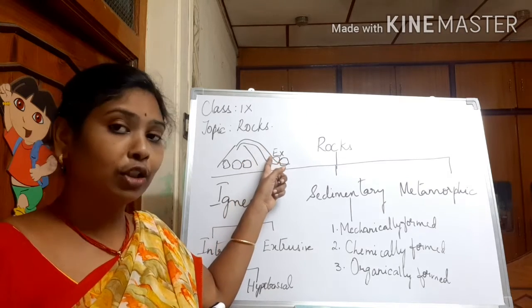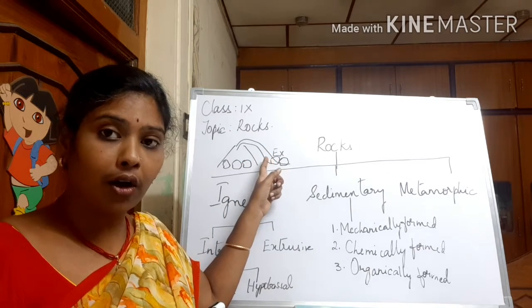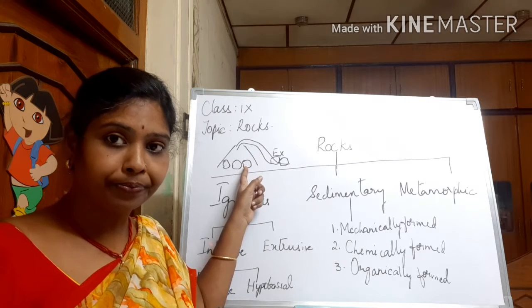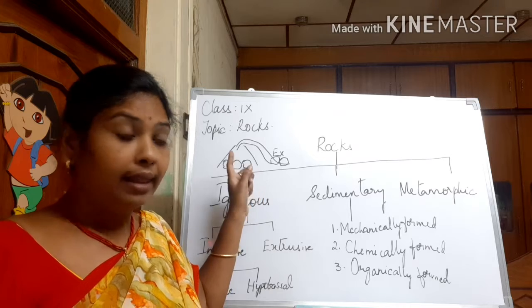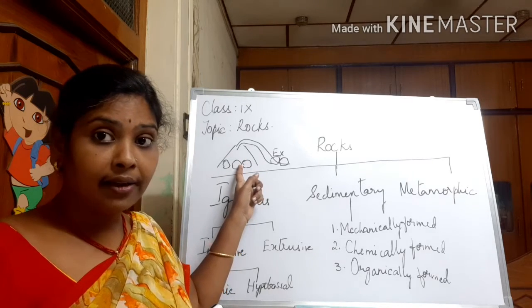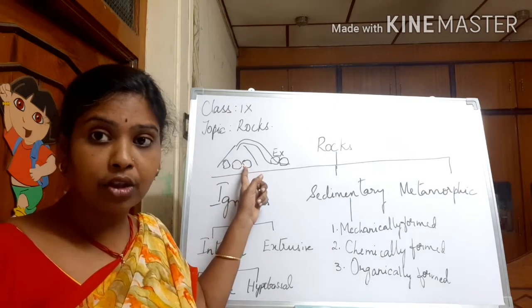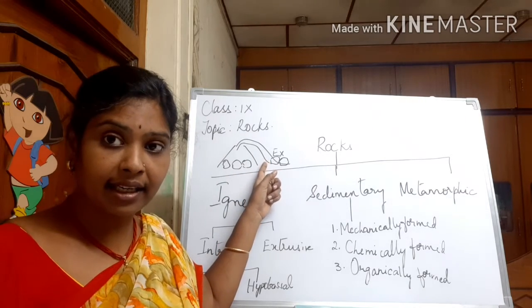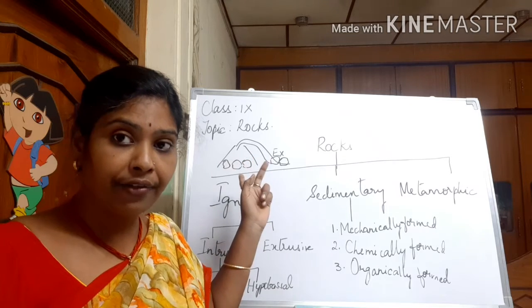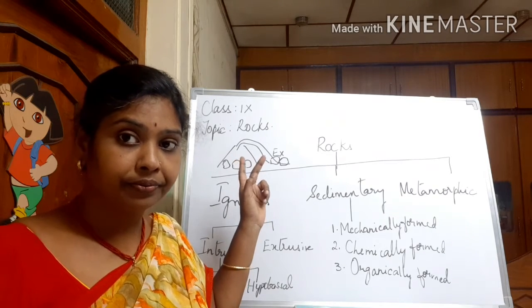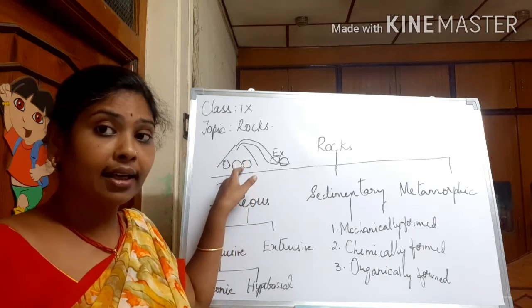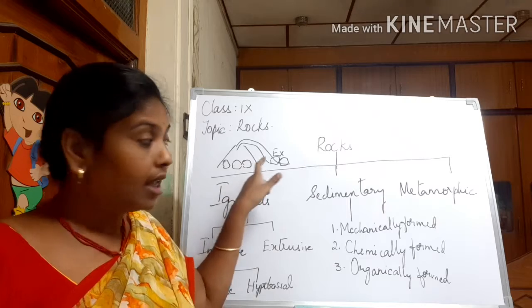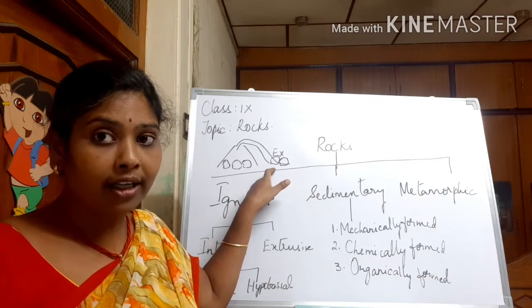The size of extrusive igneous rock is also less when compared to intrusive igneous rock. Intrusive igneous rocks are more crystalline. Extrusive igneous rocks are less crystalline. That's what makes the luster differ from one another. Here the luster is more because they solidify over a longer period of time. These solidify over a shorter period of time.